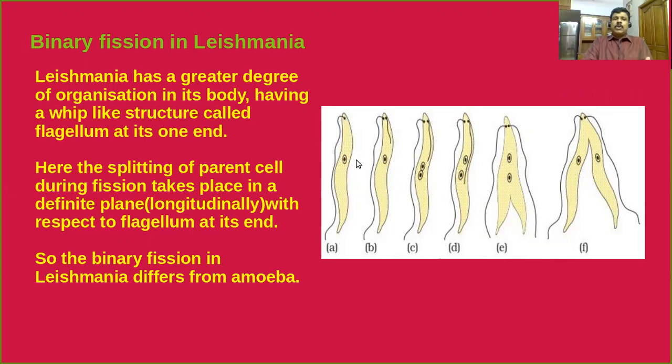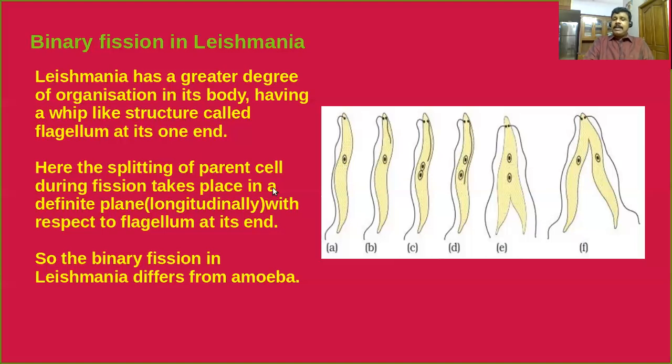Yes. If you compare the structure of Leishmania with amoeba, the structure of Leishmania is much more complicated. So here the binary fission occurs in such a way that the parent cell divides in a specific or definite plane. Is it clear?